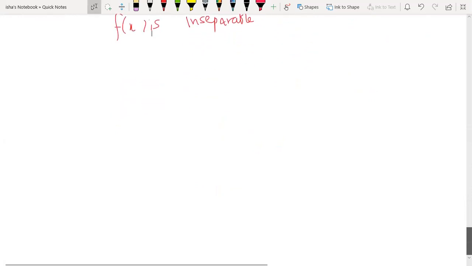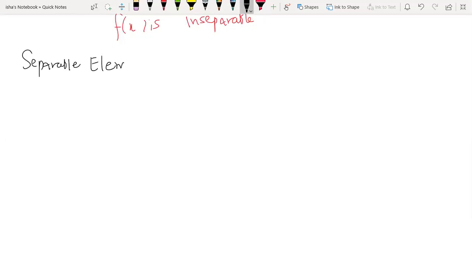Now we come to the next definition. We are already clear with the meaning of a separable polynomial. So now let me give you the definition of a separable element.